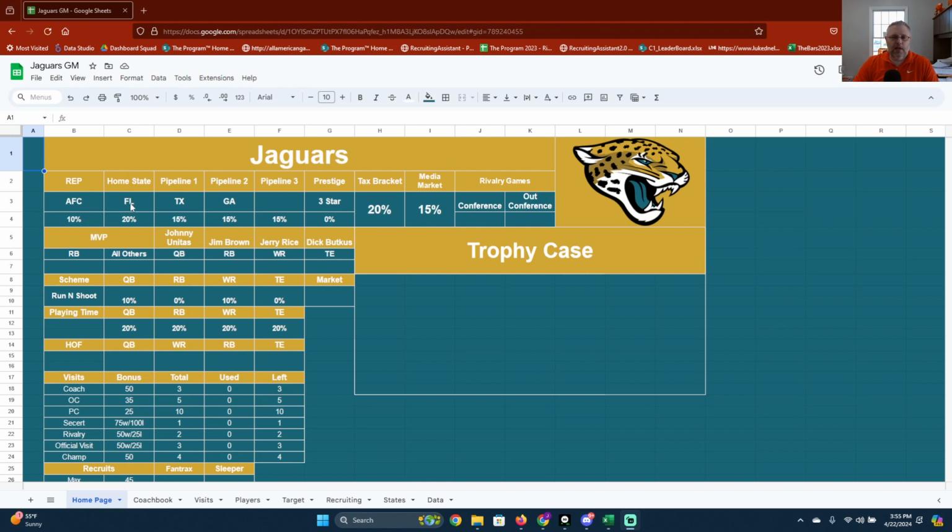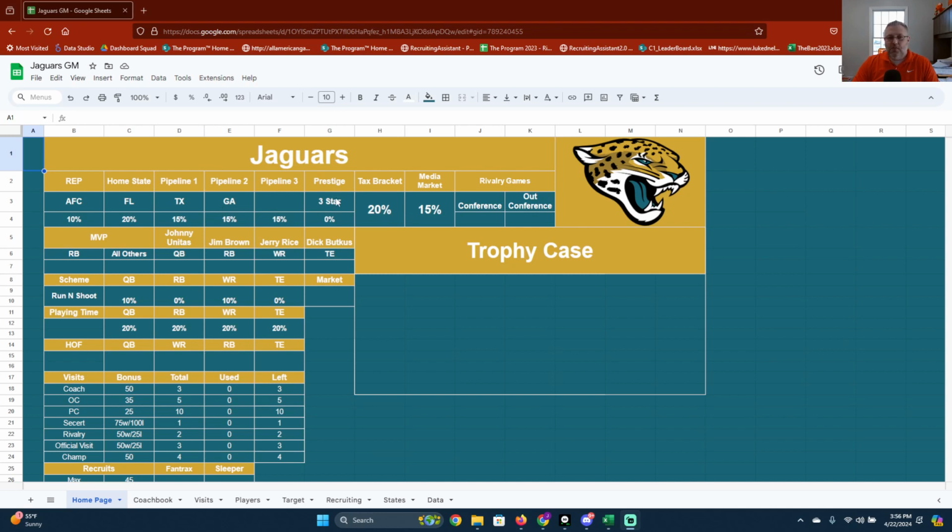Next is your home state. Any player that comes from that state, you get that 20% bonus. Then you have your pipelines. Right now we have 2 pipelines, and there's potential to get a third one later. But right now, any players in those 2 states, you get a 15% bonus. So in my case, Texas and Georgia, you get those 15% bonuses for players from those states.